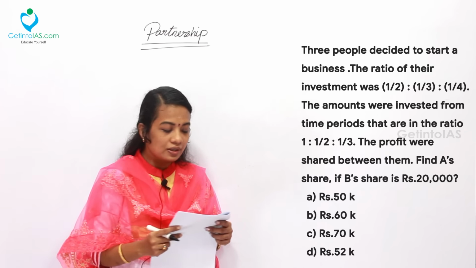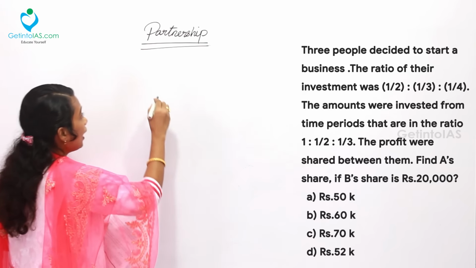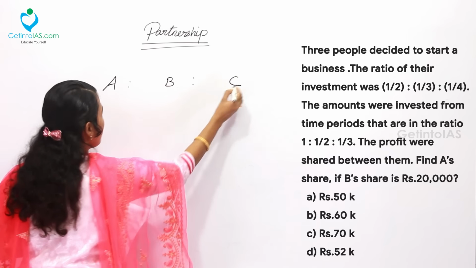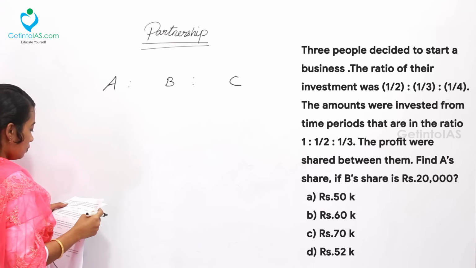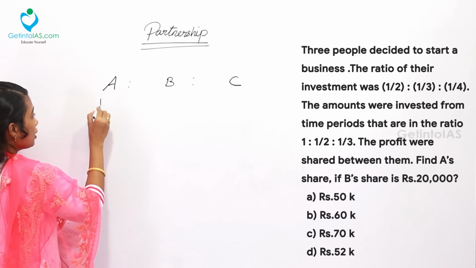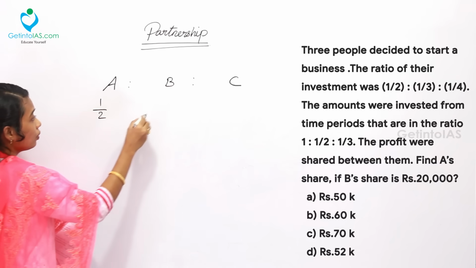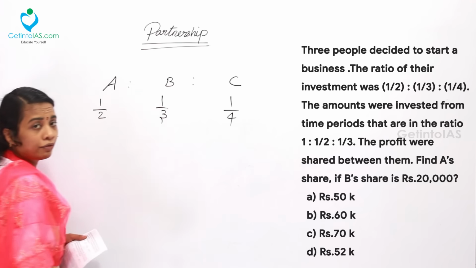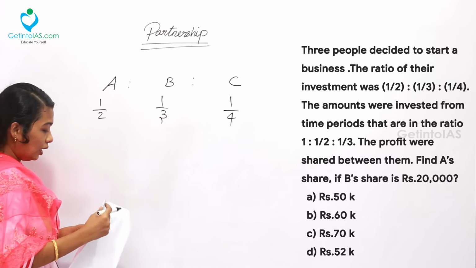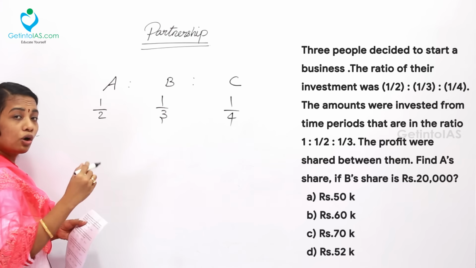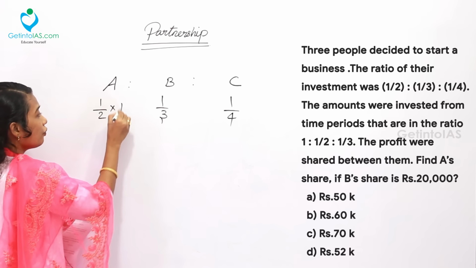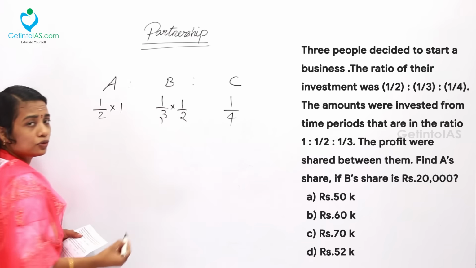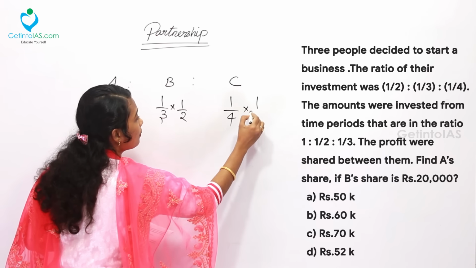Let's do that. First, 3 people A, B, C here. The first thing, the investment ratio, that is 1/2, 1/3, 1/4. This is the investment done by A, B and C. Then the next one, the amount of time invested by A is for the whole period, that is given as 1. For the half of the period, that is given as 1/2. For 1/3 of the period.